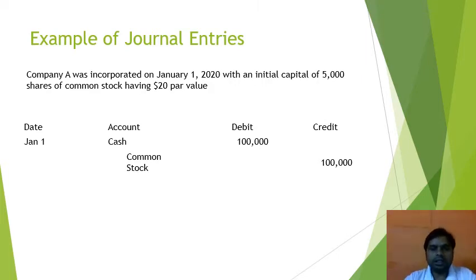Because the company is incorporated and 5,000 shares have been invested in the company, in the form of cash the company is receiving 5,000 multiplied by $20, which is $1 lakh. That's why the company's cash account is increasing, so the cash account is debited, and in the same amount the common stock account is credited. Okay.